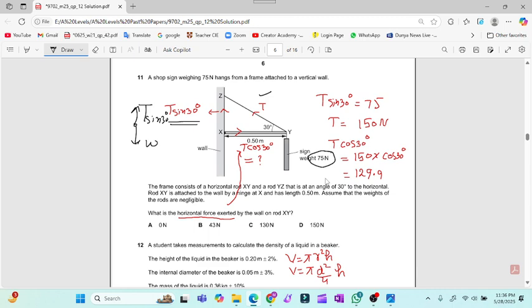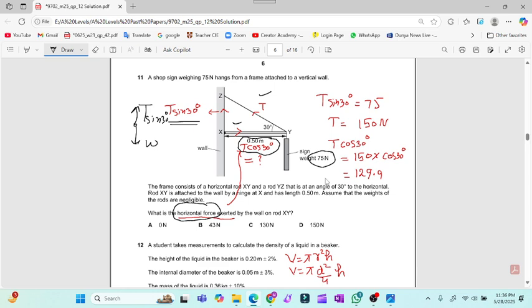Now what is required? It says, what is the horizontal force exerted by the wall? So this force is required. When I resolve the force of tension into components, what is required? I want to calculate T cos 30. I am not going to calculate the value of T for the final answer, because that is not the horizontal force component. T is the tension only.